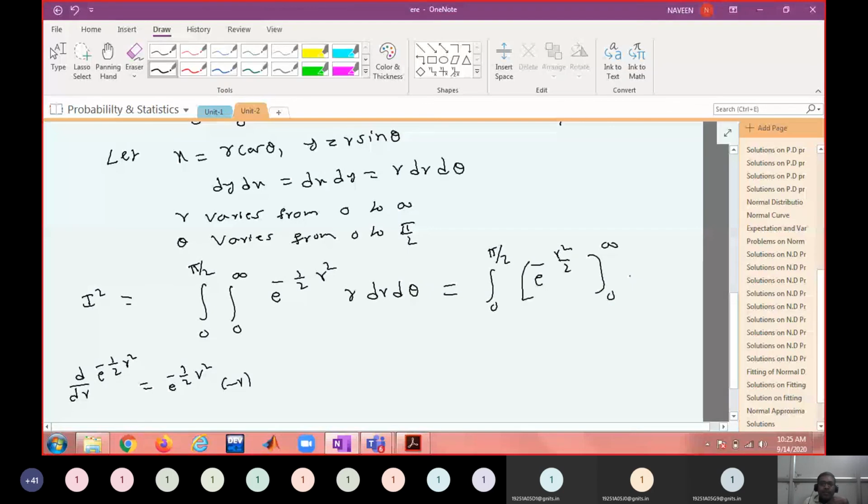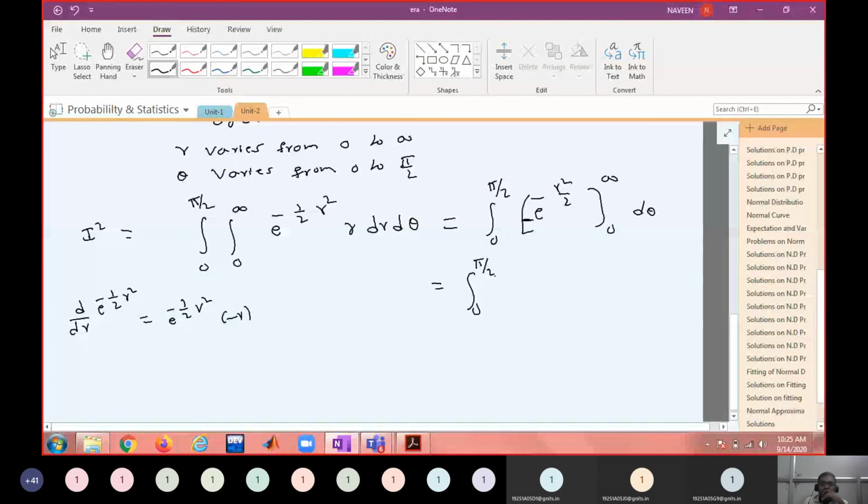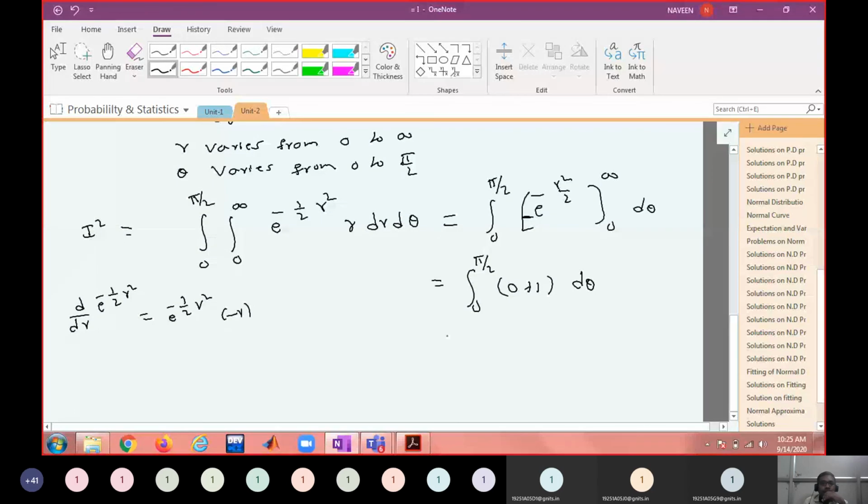The upper limit gives 0, the lower limit gives 1, so 0 plus 1 d theta. What value did we get? Theta from 0 to pi by 2 means pi by 2.